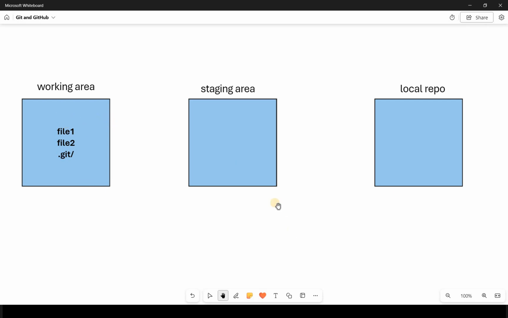Now, as you observe, I have file 1 and file 2 inside my working area, and a hidden folder by the name of .git/. Now, if I type git add file 1, the current status of the file, this file is right now empty.